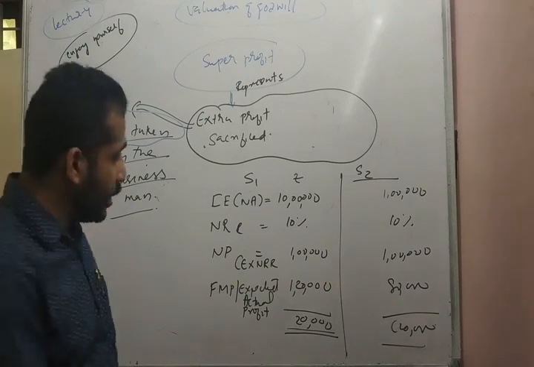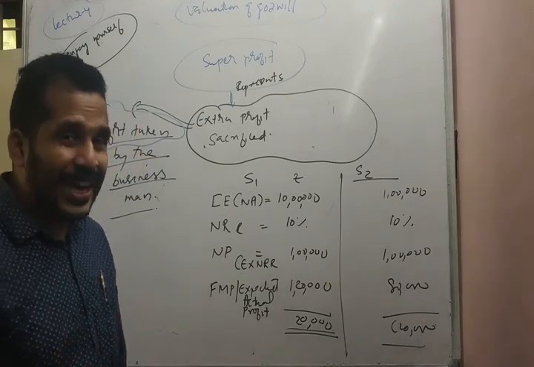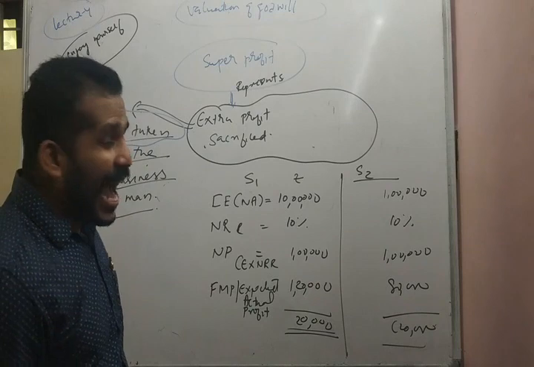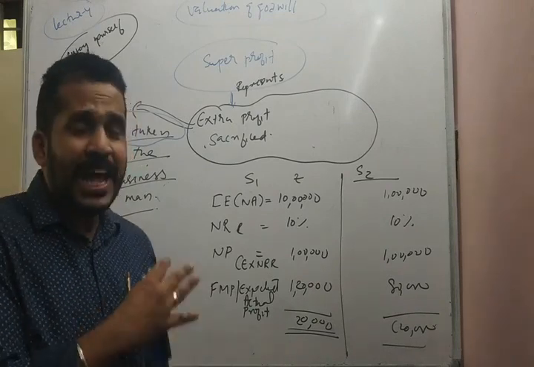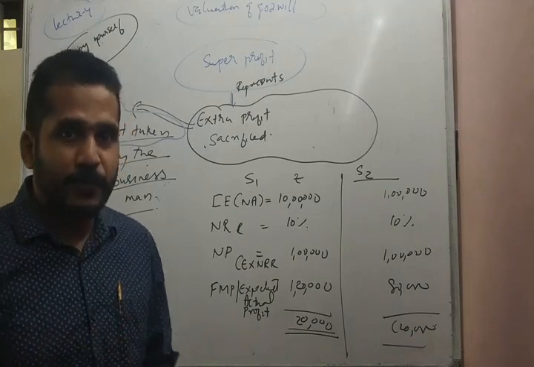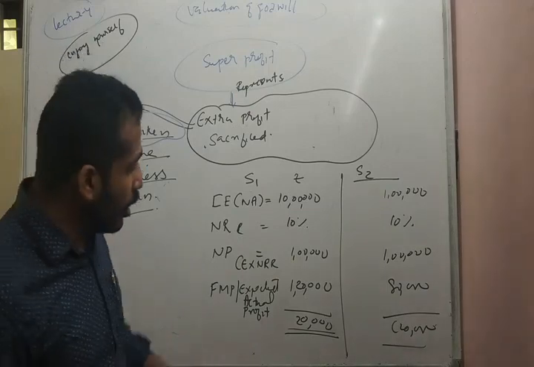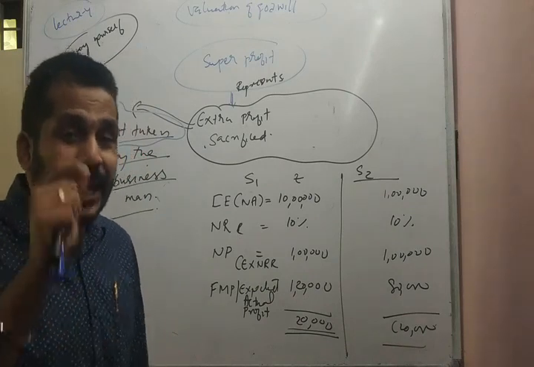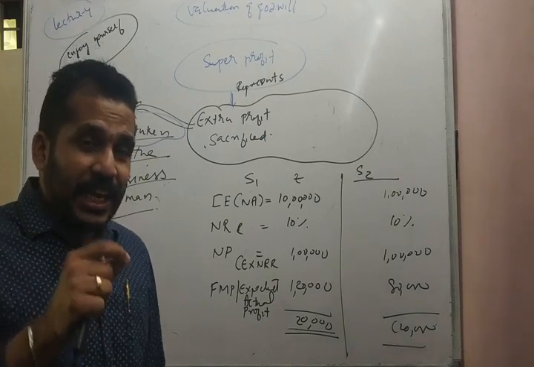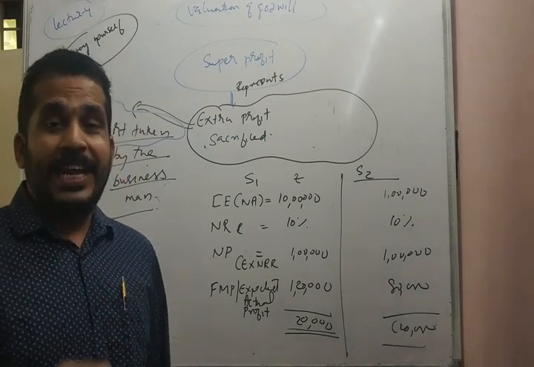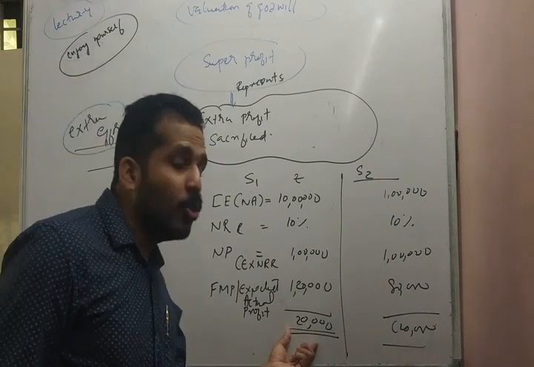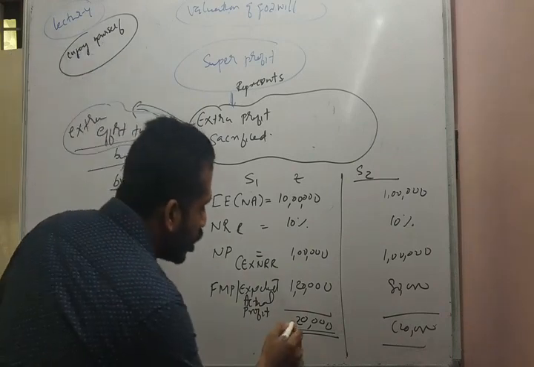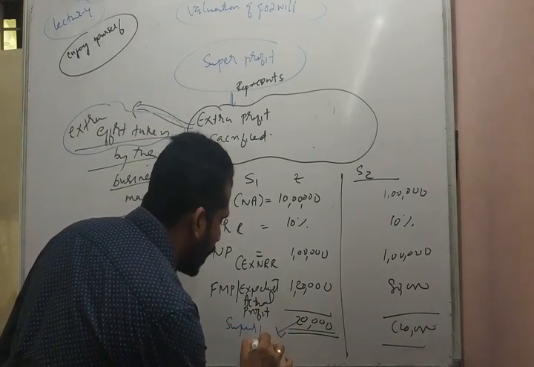Now, the future maintainable profit, what he expects had he continued with the business. We already discussed the term future maintainable profit. In other words, we can say it is the expected actual future profit. So, as per his expectation, if the business continued to exist for a long period, for n number of years, he would have earned rupees 1,20,000 per year. That means, if his business is reconstituted or taken over, he is losing rupees 20,000, an extra profit. That is what is called super profit.